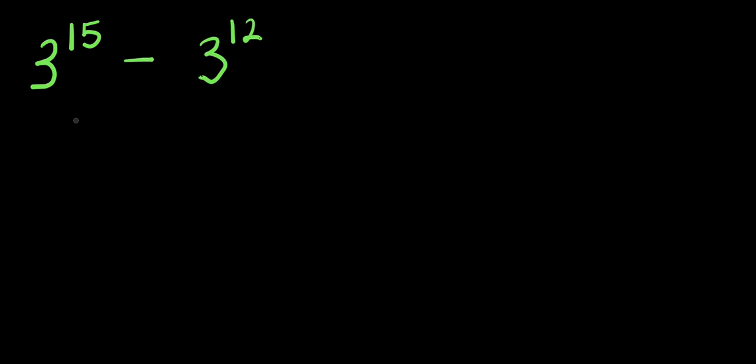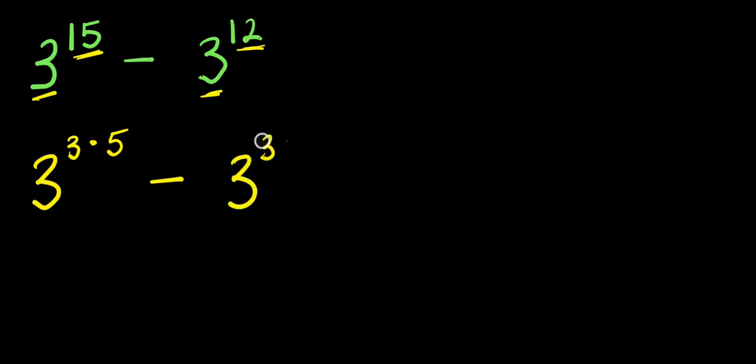Hello, how to evaluate without a calculator 3 power 15 minus 3 power 12. Now we have 15 here. I can express this as a product of 3 times 5. I have 3 power 3 times 5, minus, here we have 3 power 12. This 12 I can express as a product of 3 times 4. I have 3 power 3 times 4.